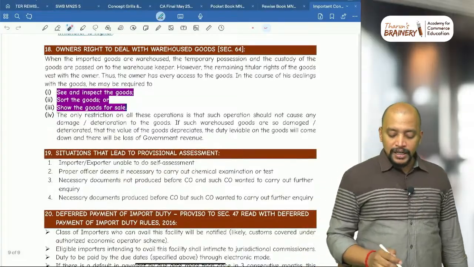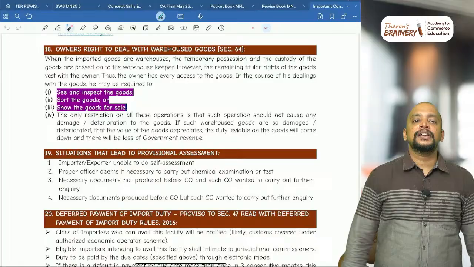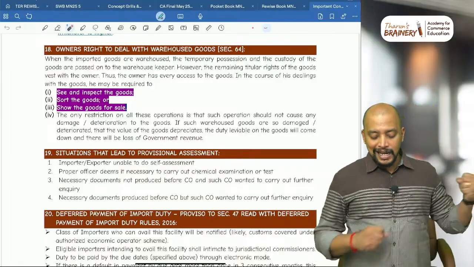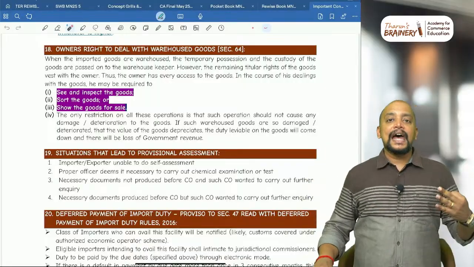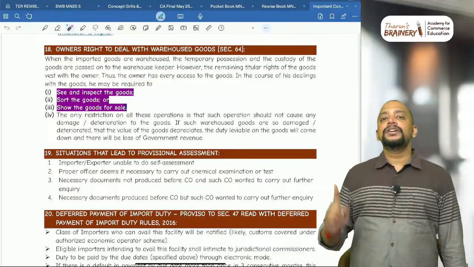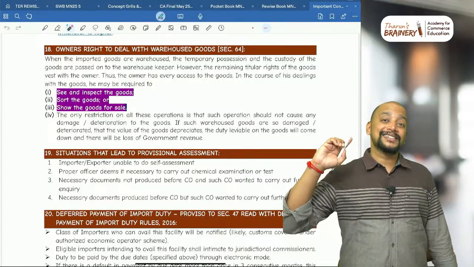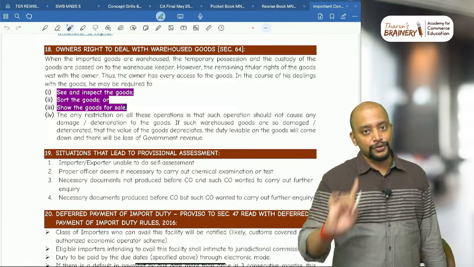Then the owner's right to deal with warehoused goods. So what are the various rights available to the owner? Either they can see and inspect the goods. Number two, they can sort the goods, and they can make them available for sale, show the goods for sale. But the only restriction is that they should exercise care and caution to ensure that there is no loss or deterioration of those goods. Okay.